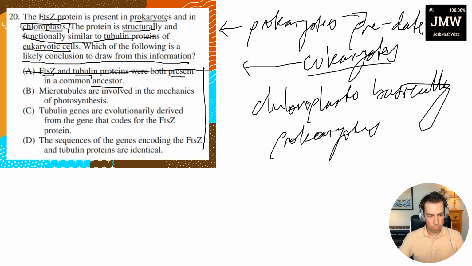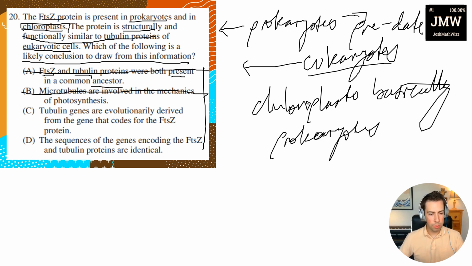Okay, let's see. Answer B: microtubules are involved in the mechanics of photosynthesis. Okay, maybe, but why is that relevant? As an interesting fact, chloroplasts actually multiply within plant cells. They undergo binary fission. So it could be that they're actually involved in the mechanics of binary fission, not even photosynthesis. But you don't necessarily need to know that.